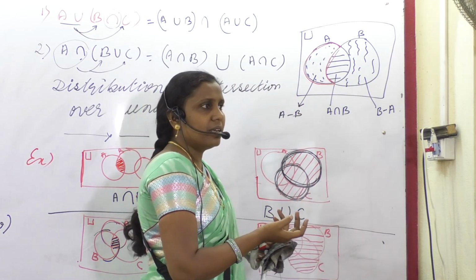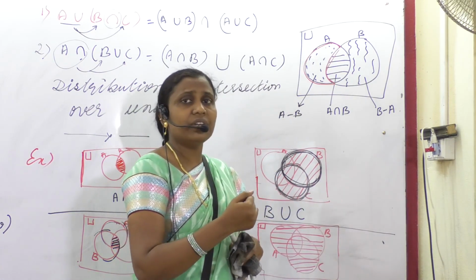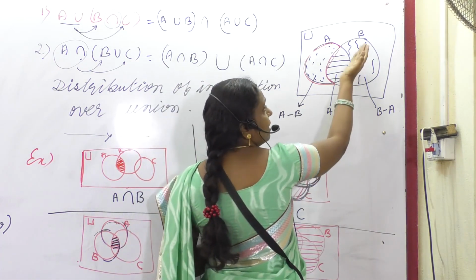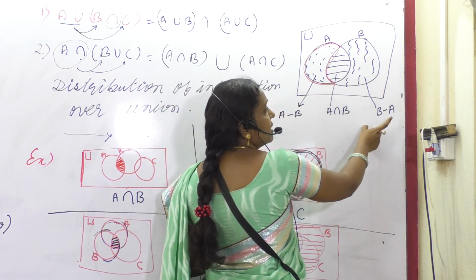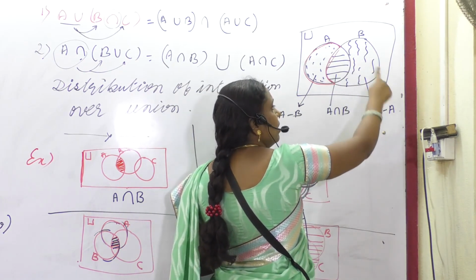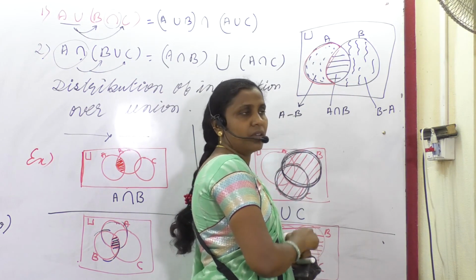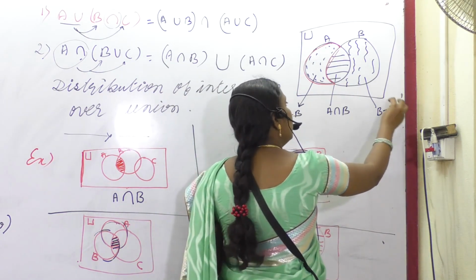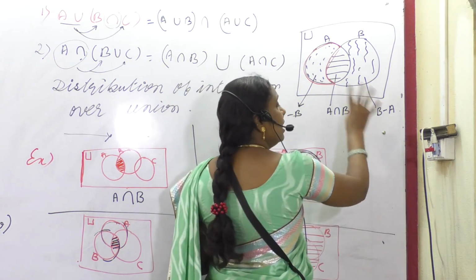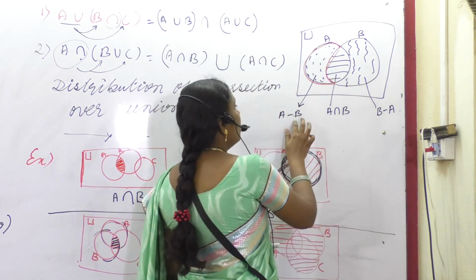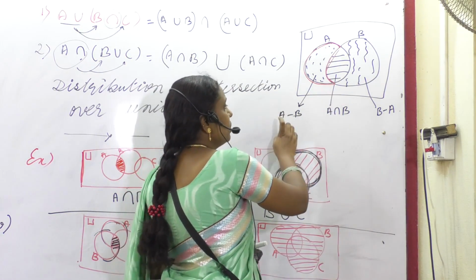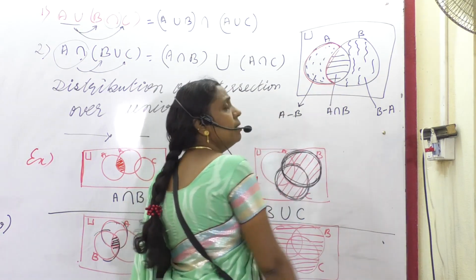No, because subtraction is not commutative. B minus A is different, with respect to the set B. B minus A means in B, not in A, or exclude A from B. No A, only B. No B, only A. So this is the representation of A minus B, A intersection B, B minus A.